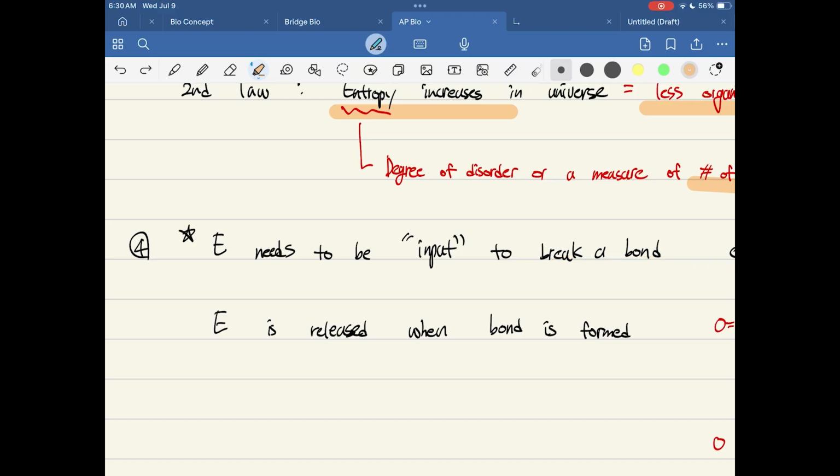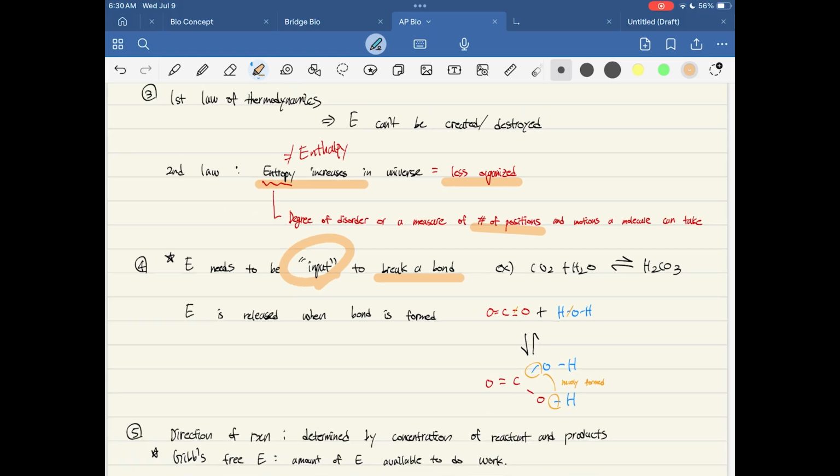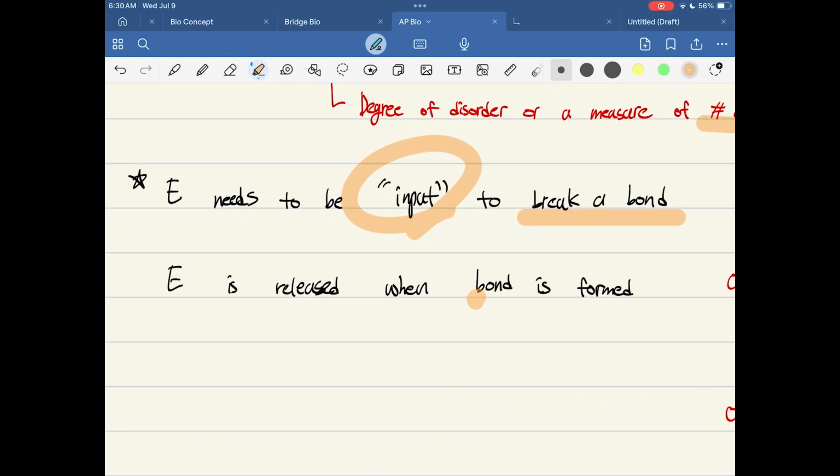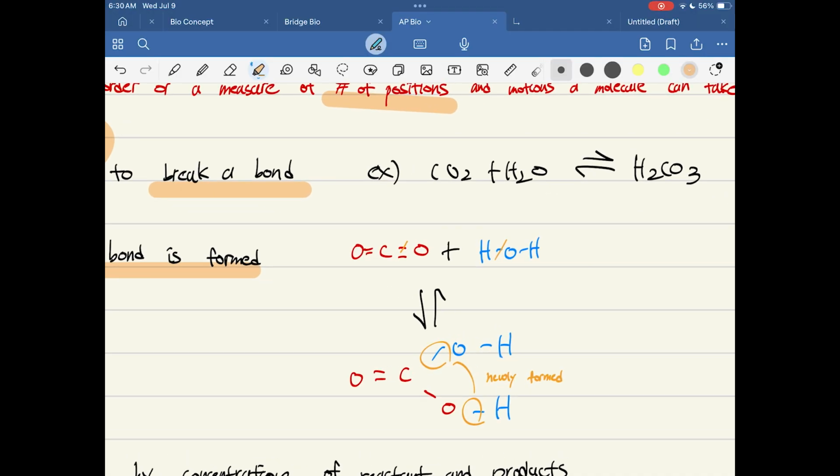Now let's talk about bonds and energy. When we are trying to break a bond, energy needs to be input. To break a bond, energy is required. And when bonds are formed, energy is released. What I mean by this is that when you try to break a bond inside a molecule, such as turning water into something else, you need to input energy to break the bond.